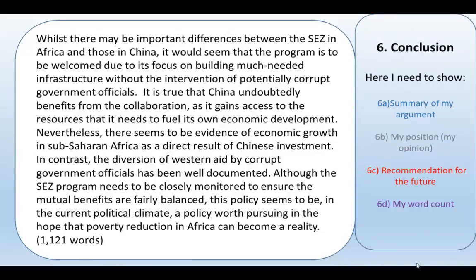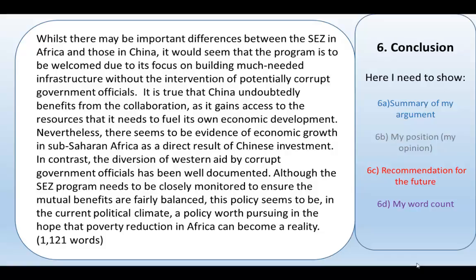Then we're going to move on to the conclusion. Now this conclusion shows, first of all, a summary of the argument. It shows a summing up of his position, his opinion. Now interestingly, we don't get this writer's position or opinion or answer to the question until the conclusion. So he's presented evidence for, he's presented evidence against, and then on the basis of that he summarised and he said, this is my opinion.